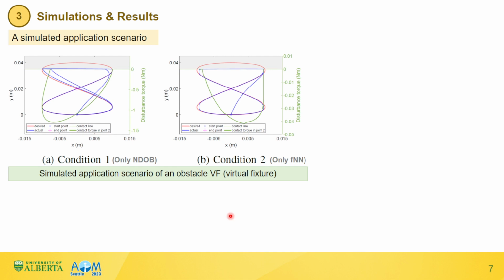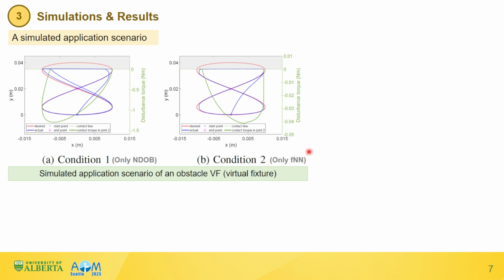Lastly, we implement the trained feed-forward neural network model in a simulated application scenario where an obstacle virtual fixture is involved. The contact forces between the robot and virtual fixture are presented in two conditions separately, as shown in the figures. Condition 1 has only the nonlinear disturbance observer activated, while condition 2 has only the feed-forward neural network model activated.